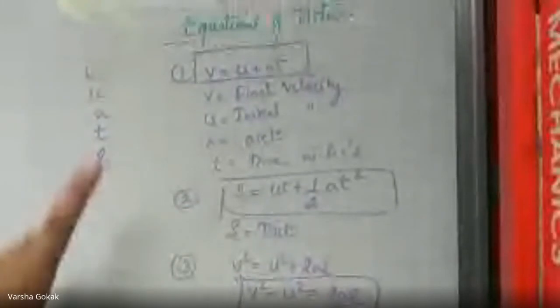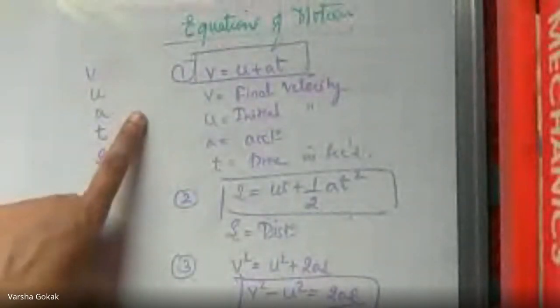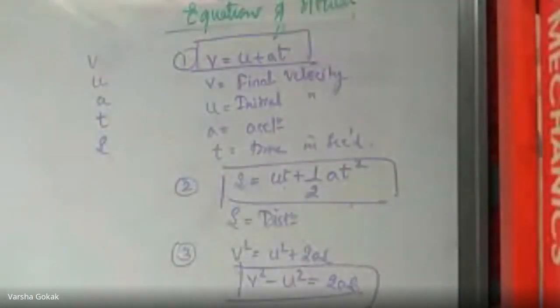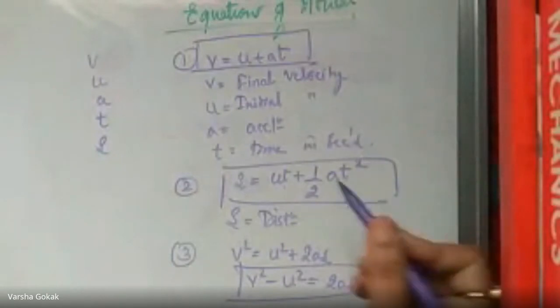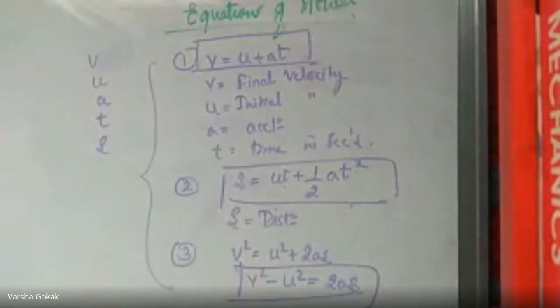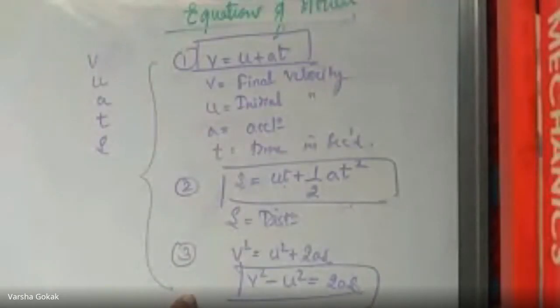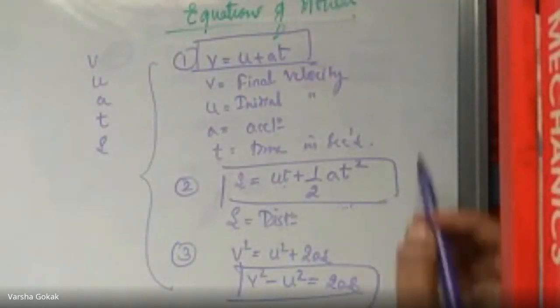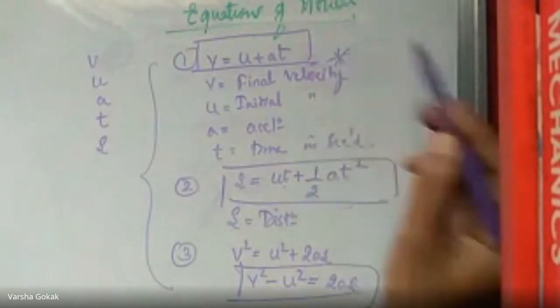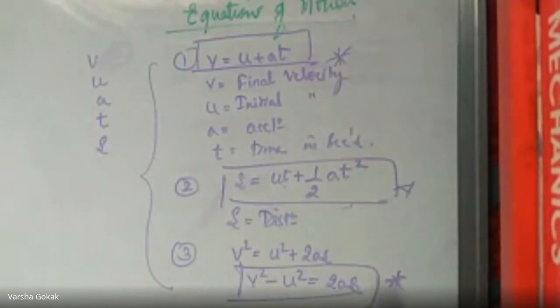So these are the three equations of motion and the various parameters, and we have numericals related to this. I will be doing numericals right now, and we will make use of all these three.